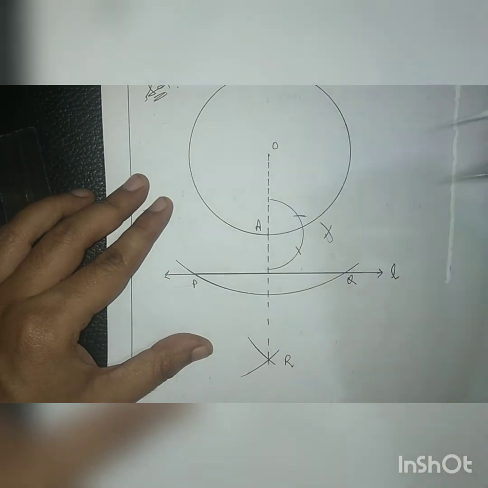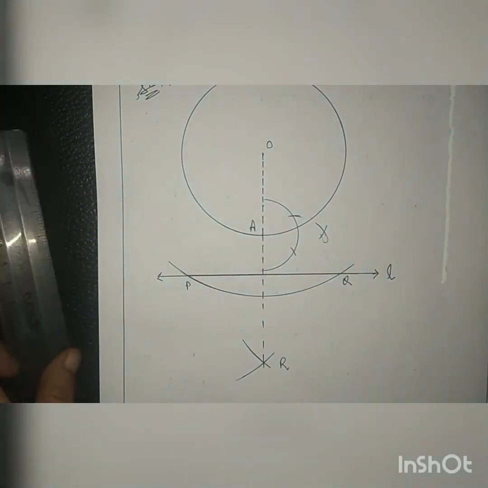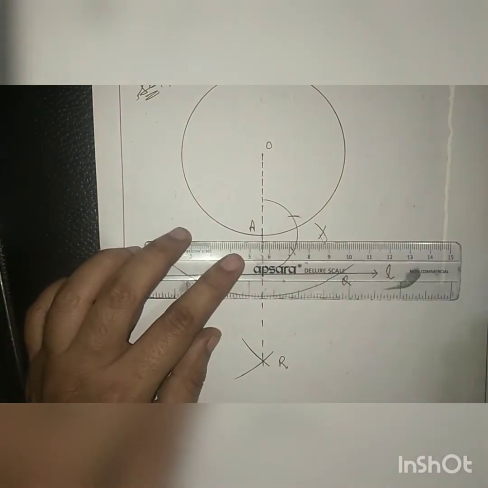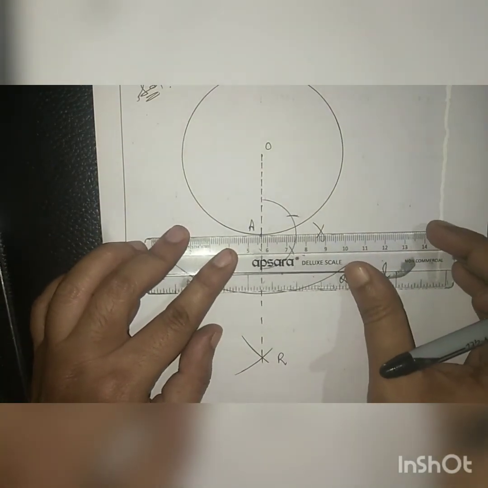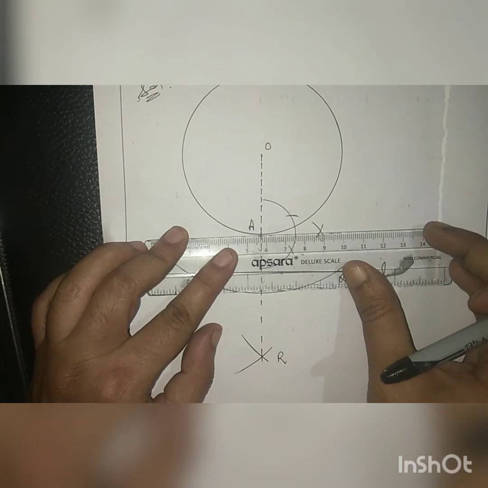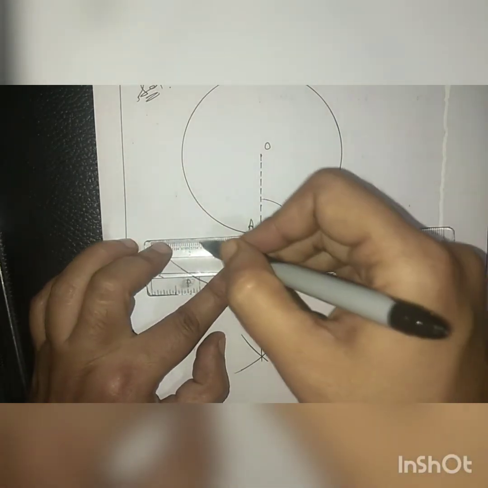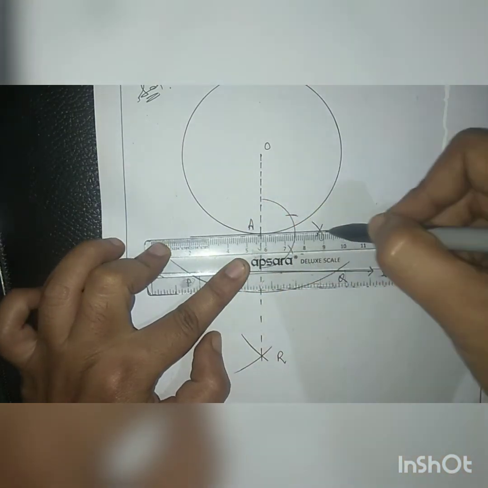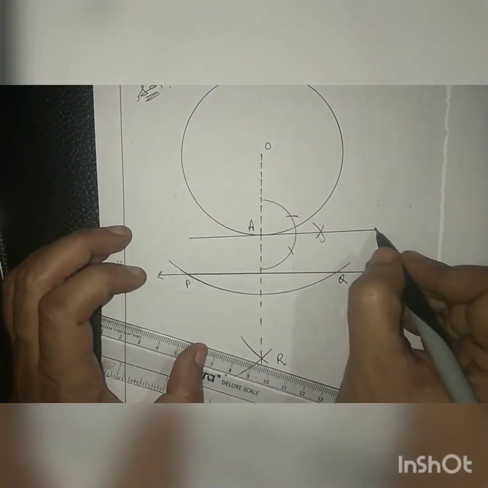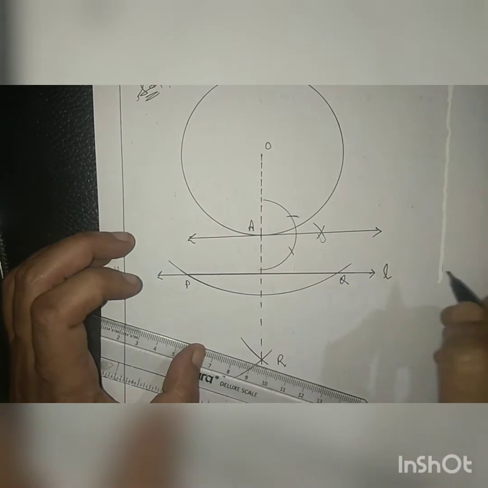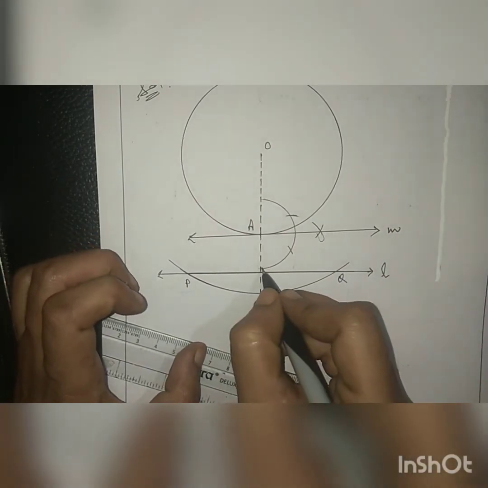Let's draw a tangent here at the point A. This would be the tangent to the circle.